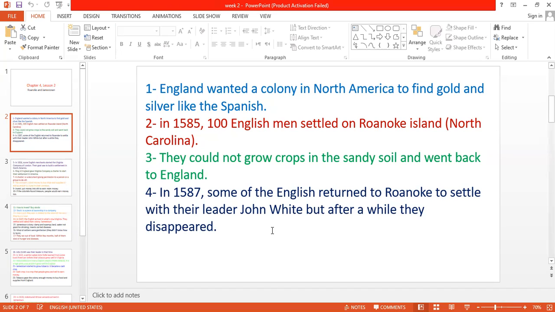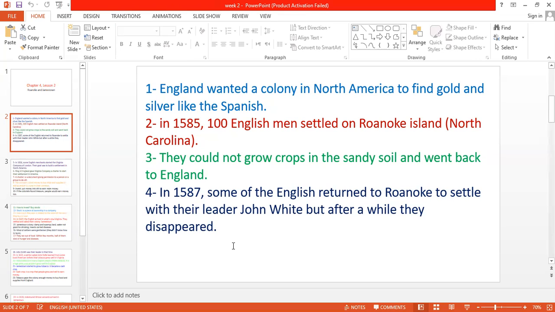But when he returned to Roanoke Island, he didn't find the colony. What happened? After a while, they disappeared. What happened to them? It's still a mystery nowadays. No one knows what happened to the English people who settled on Roanoke Island for the second time.